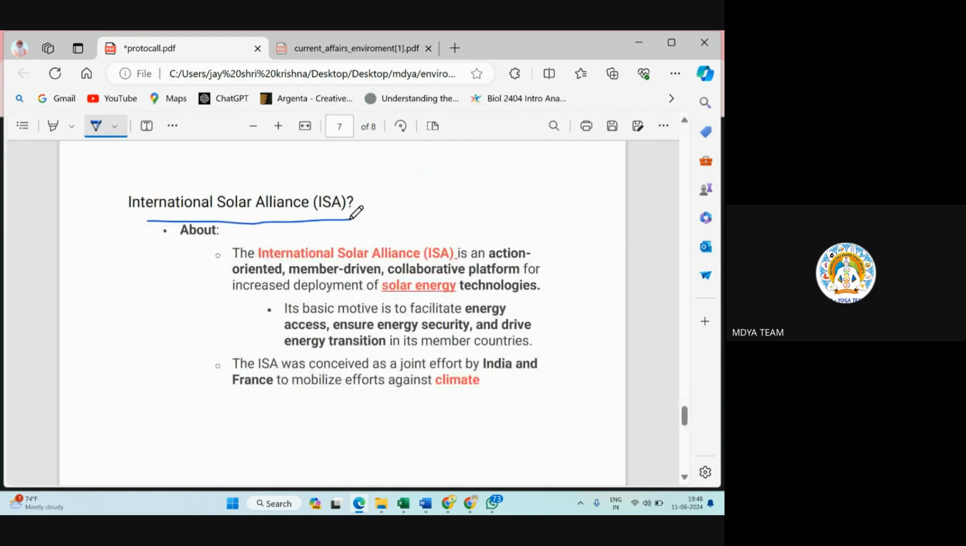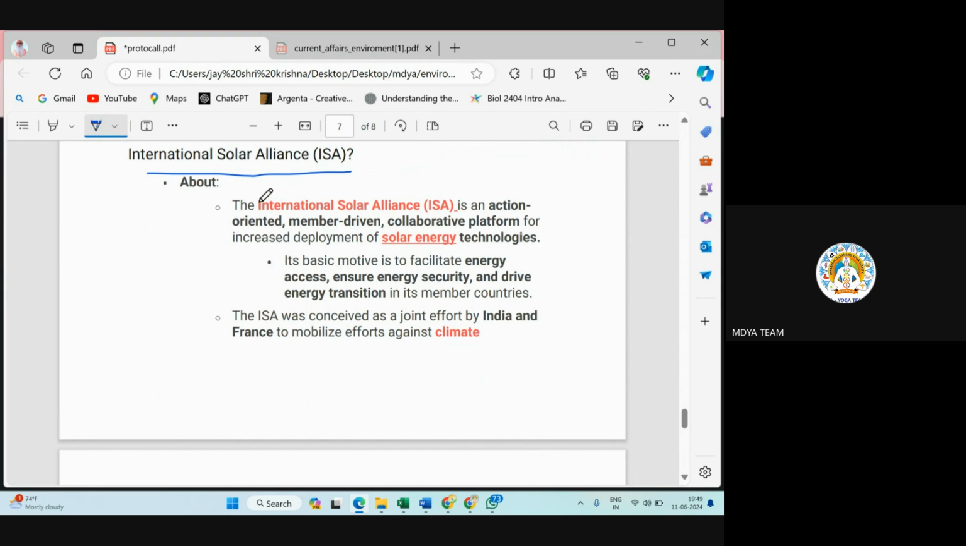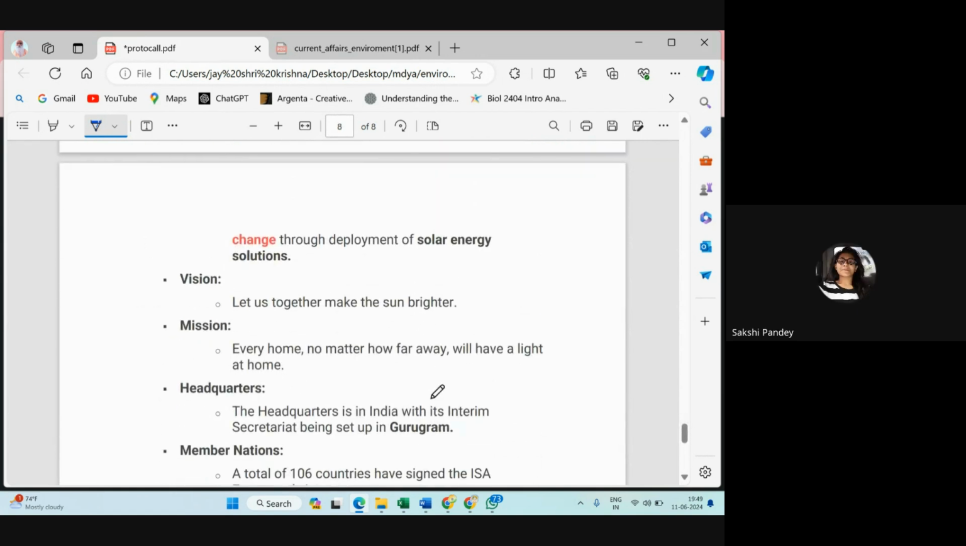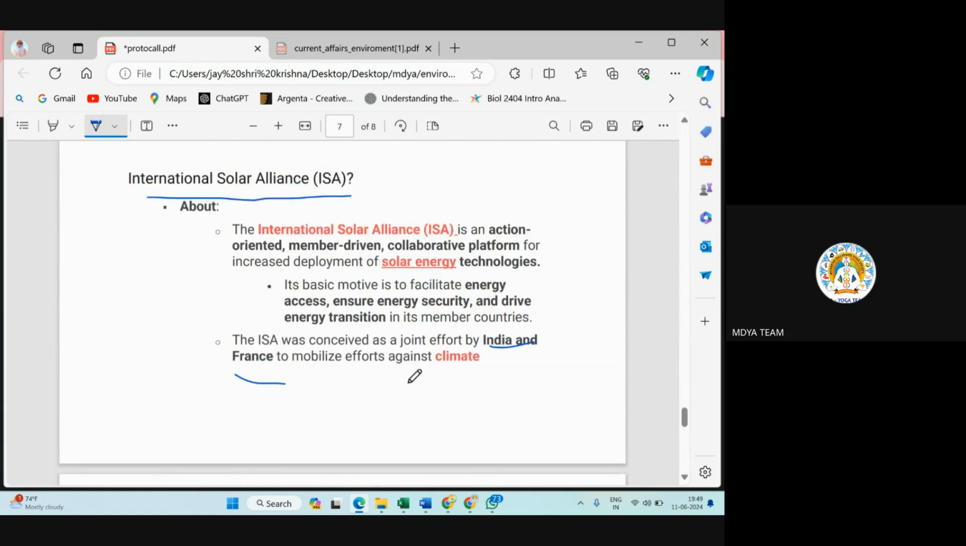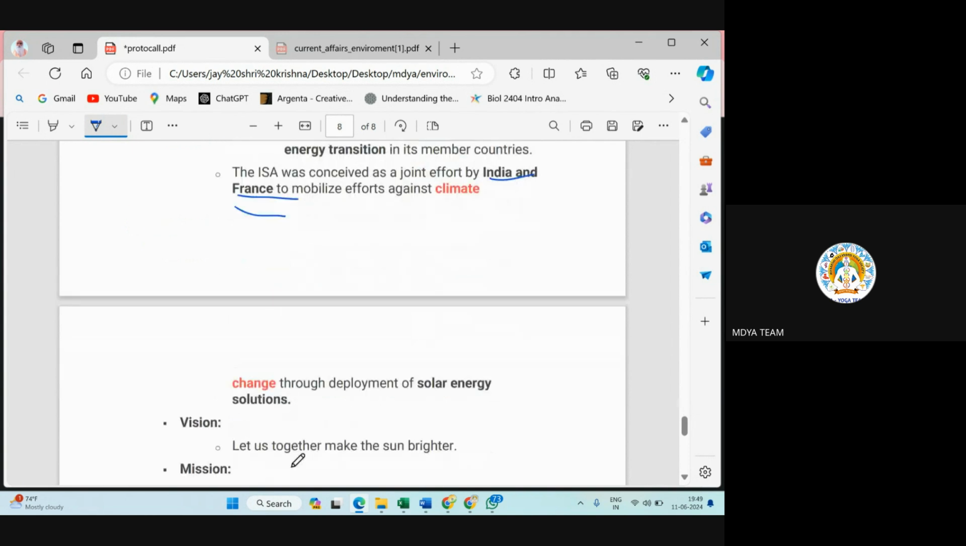Next, the International Solar Alliance. This is also very important. The International Solar Alliance is an action-oriented, member-driven, collaborative platform to increase solar energy technology. It was started by India and France, and it has its headquarters in New Delhi, India. Sir, is it international or India? No, it's international. It was started by India and France, and it is based on solar technology, to increase the use of solar technology.